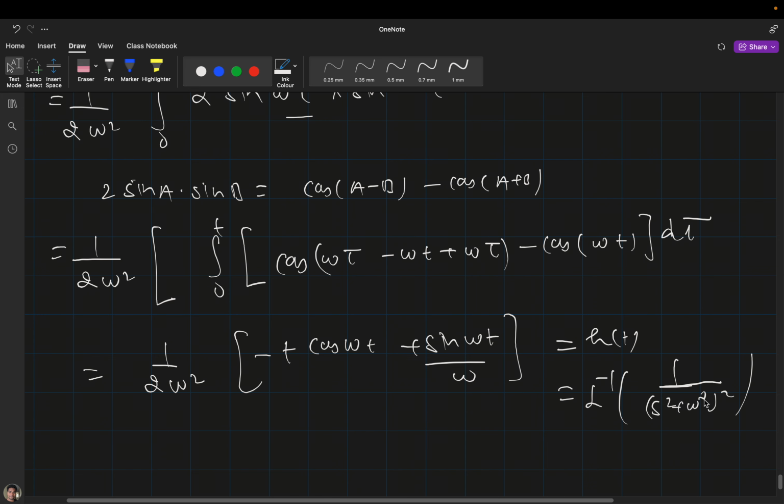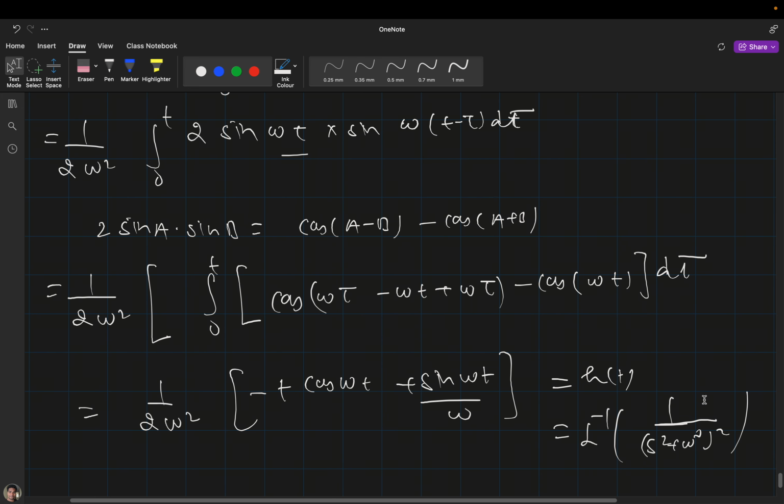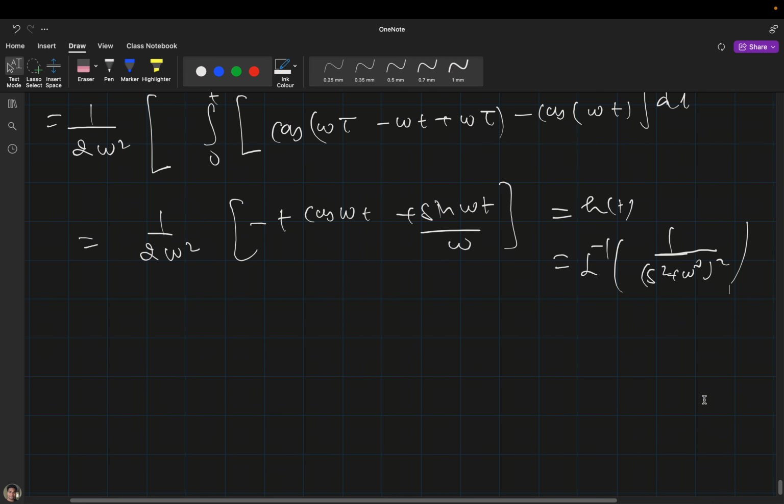Fine? Tell me. So these two are examples of convolution. Let's go to the integral of the transformation.